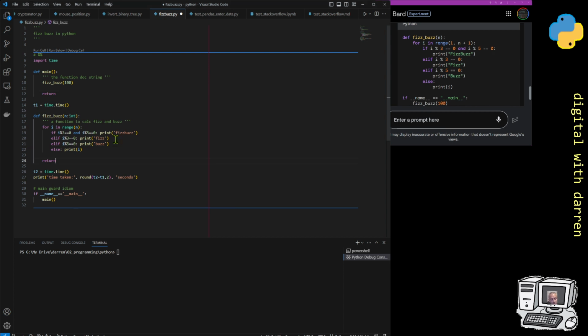Now we see that, and here's the thing about it. If I was building this from the beginning, the first thing I actually do is an if statement: if i % 3, so if I divide by 3 and the remainder equals 0, then it's a Fizz. And if I divide by 5 and the remainder equals 0, then it's a Buzz. Those two things work fine. But if you were to put this one afterwards, then one of these conditions gets hit first. If you're doing if and else if, you've got to be careful of the order.